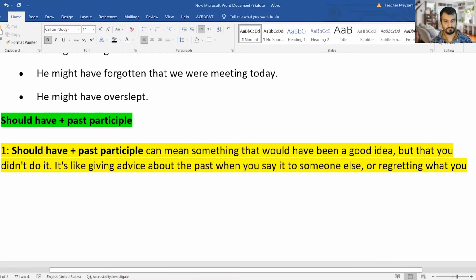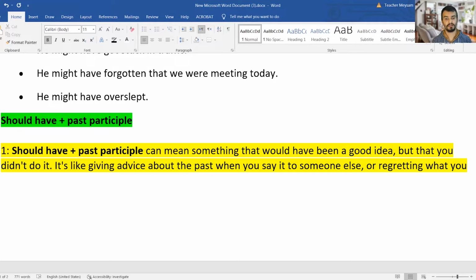Should have plus past participle. What is this? Number one, should have plus past participle can mean something that would have been a good idea, but that you didn't do.